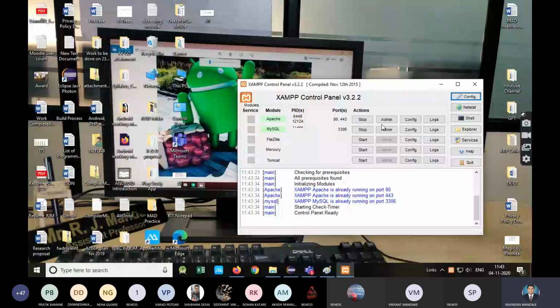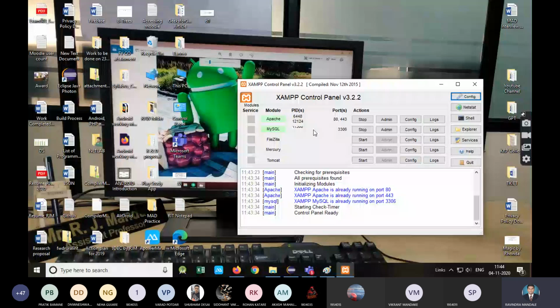XAMPP is a separate software which gives you MySQL. When we install XAMPP, it will ask you whether you want MySQL, so I have checked that I want MySQL. It gives you a good user interface, that's why I have installed XAMPP. But if you have separately installed MySQL, that is also okay.